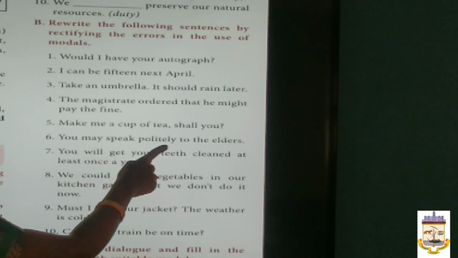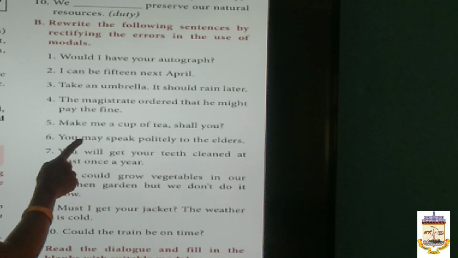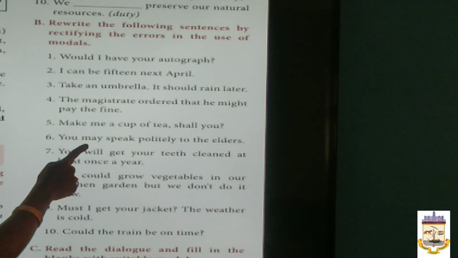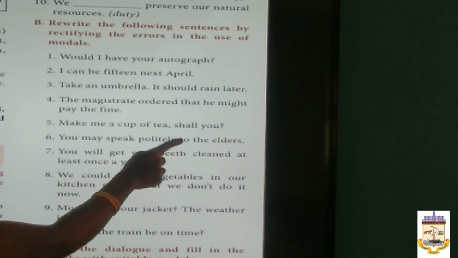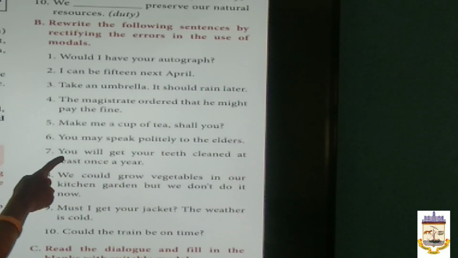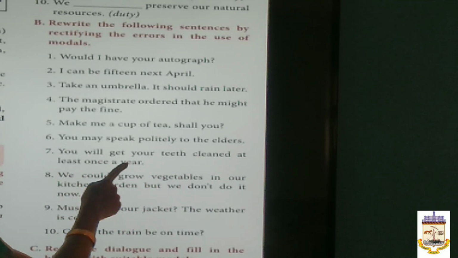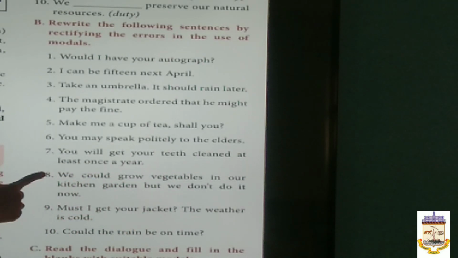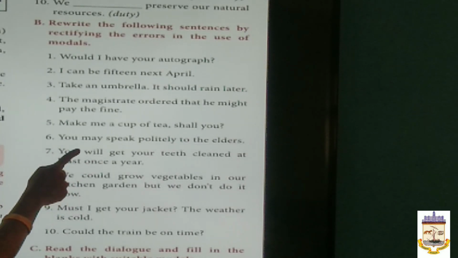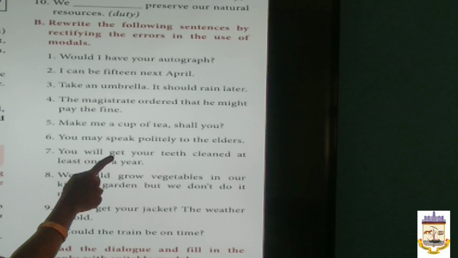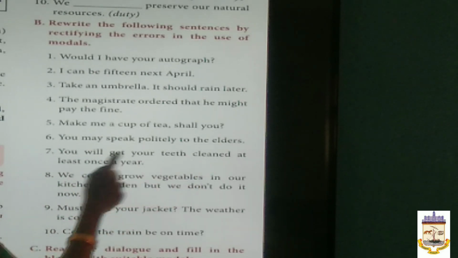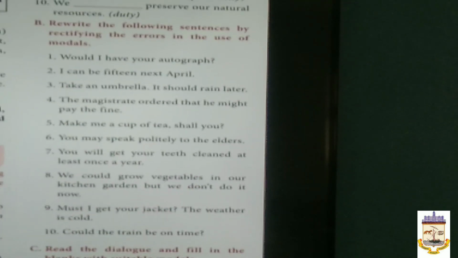You may speak politely to the elders. Here, may is wrong. You must speak politely to the elders. You will get your teeth cleaned at least once a year. It is an advice. So, we have to use shall here. Shall or should. You should get your teeth cleaned at least once a year.